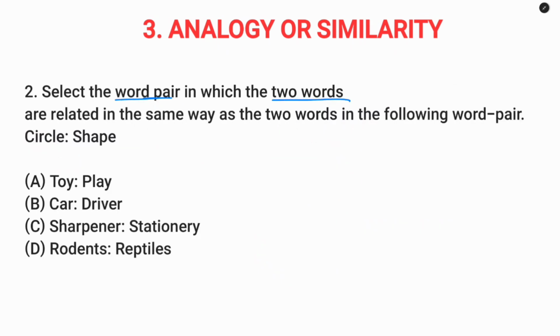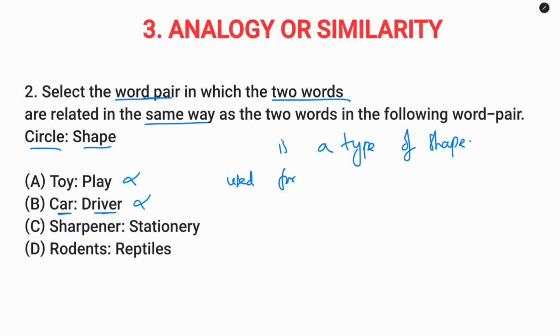Question number 2. Select the word pair in which two words are related in same way. Circle, shape. So circle is a type of shape. Toy is used for playing. So this is not possible. Car, driver. Driver drives the car. So this is also not possible. Sharpener is a type of stationery. So this is the answer.